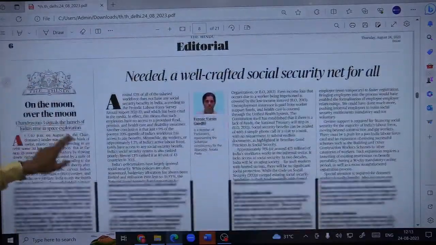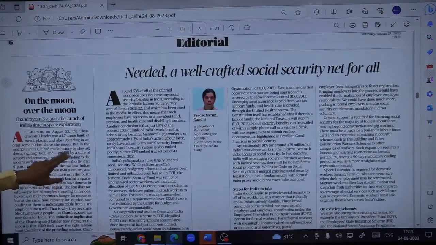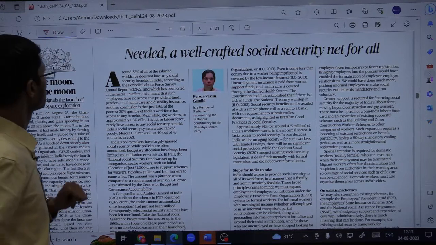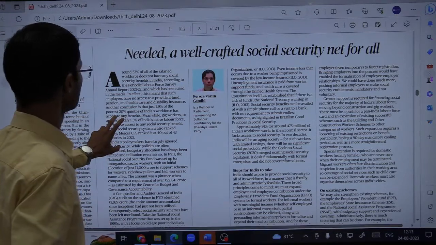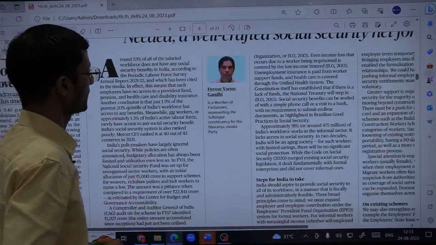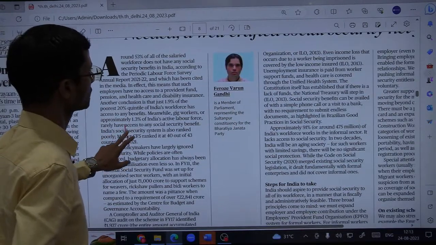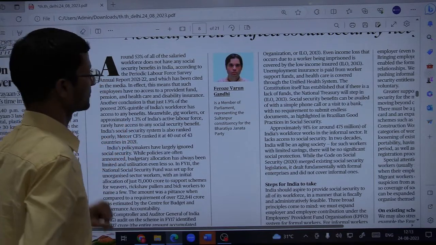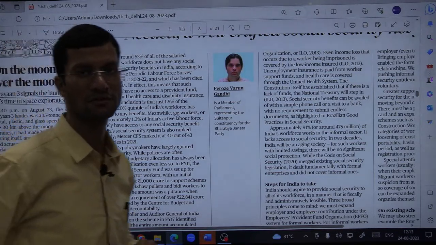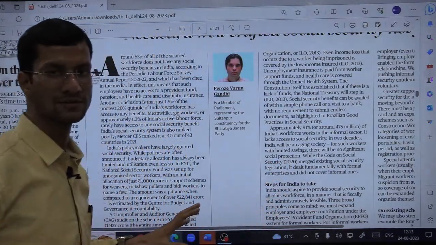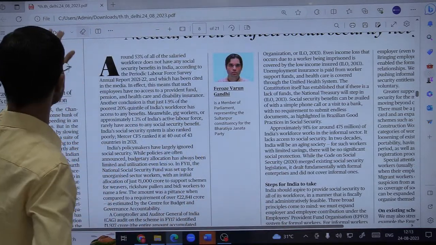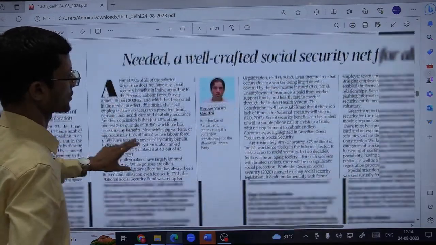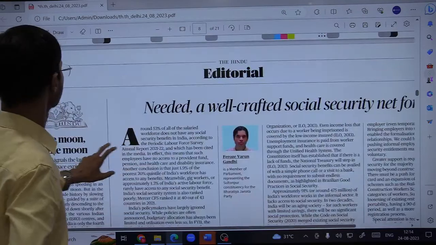देखते हैं कि ये editorial page. Yes, so editorial page पे आ जाते हैं, and there is lots of stuff today on this page, and the opinion page as well. So you see, the first lead article is written by Firoz Varun Gandhi, an MP, a member of parliament, though a politician you can say, but last month he also wrote a very good masterpiece article on internationalization of the rupee, and again he has written something along similar lines on the need for a well-crafted social security net for all. Fine. So it's a very good article.